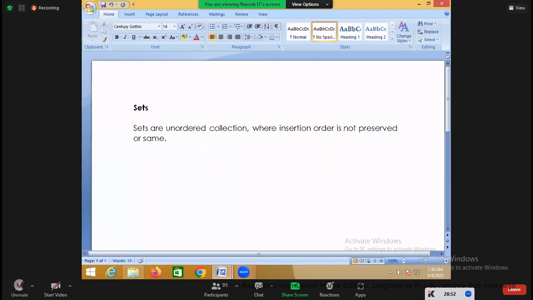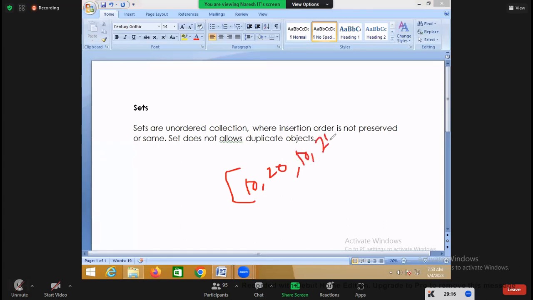And a set doesn't allow duplicate objects, so you cannot store duplicate objects. For example, within a list you can store duplicates. I can write 10, 10, 20. Duplicates are allowed in the list. But within the set, I cannot store duplicate objects.